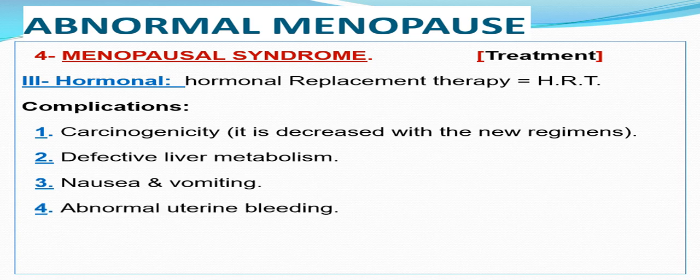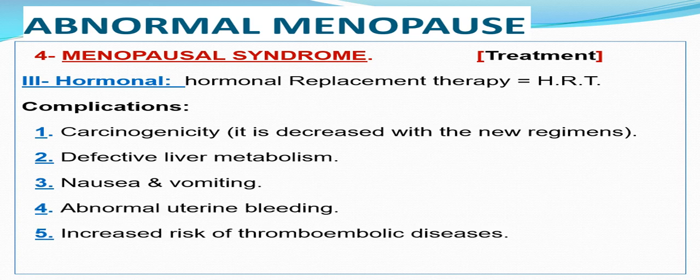The lines of hormone replacement therapy, mainly containing estrogen, lead to many complications like carcinogenicity, defective liver metabolism and impaired liver function, nausea and vomiting, abnormal uterine bleeding, increased risk of thromboembolic disorders and pulmonary embolism and cerebrovascular disorder, and